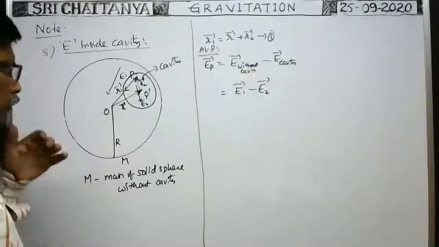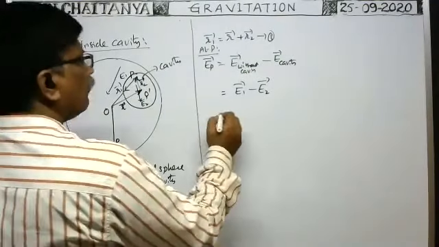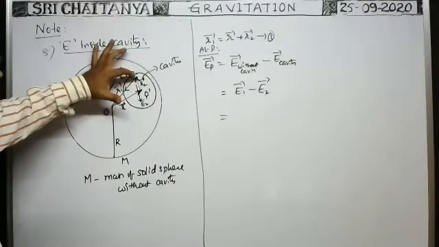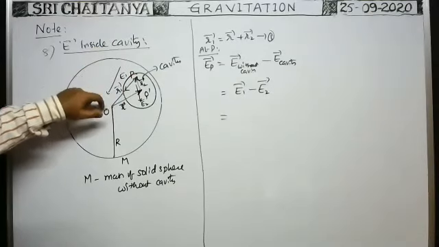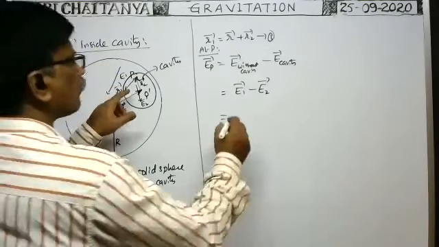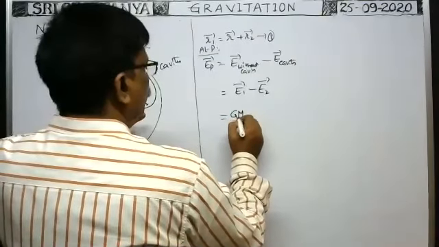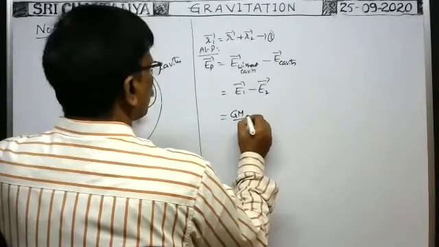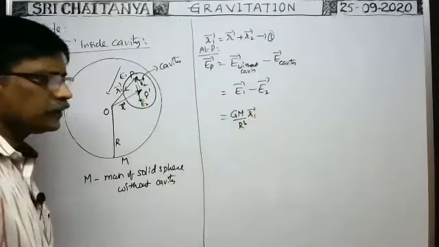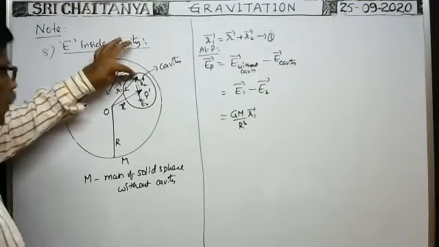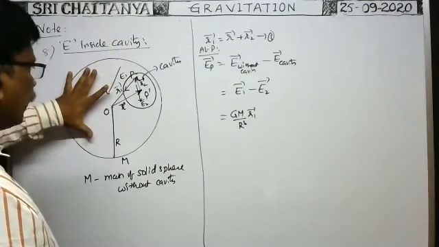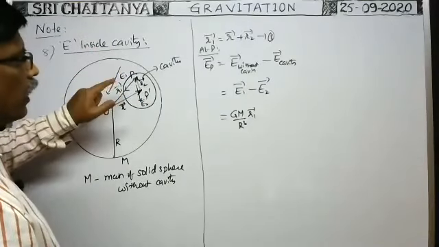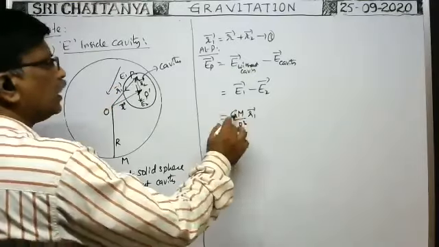Okay. Now what is E1 bar? Tell me. In vector form we have to write what is E1 bar. At this point, the intensity of gravitational field is in this direction. R1 bar is also in the same direction. So the intensity of gravitational field is G capital M by capital R cube into small r, that means r1 bar. Am I right or not? The intensity of gravitational field due to the entire sphere without cavity is GMr by R square. No, sorry, actually the formula is GMr by R cube.